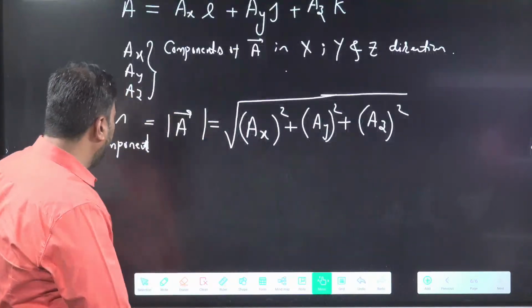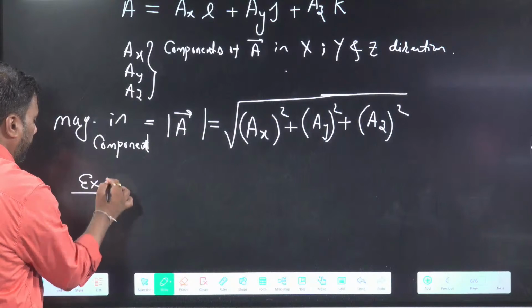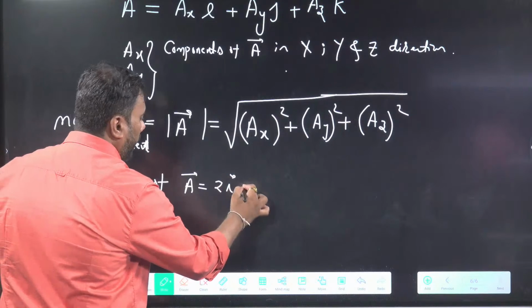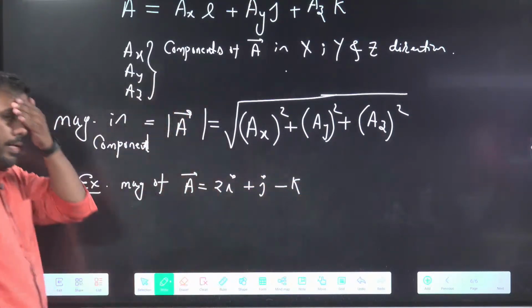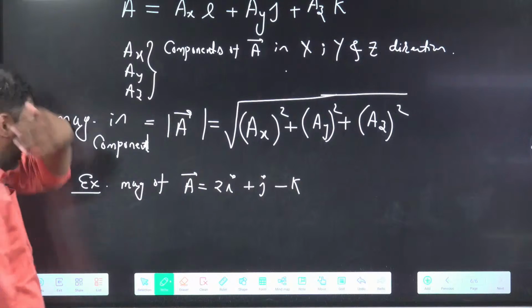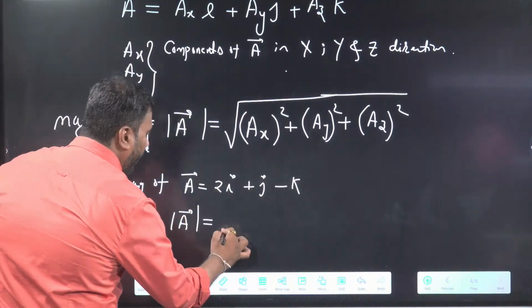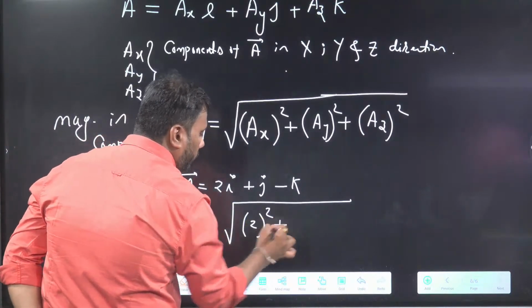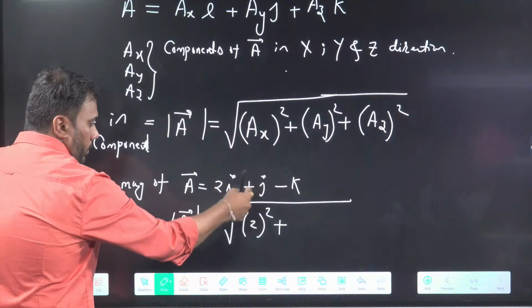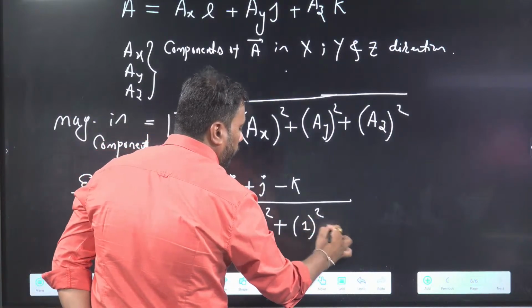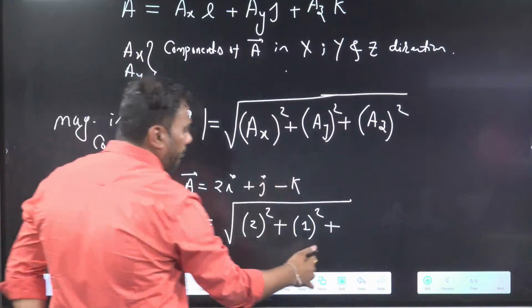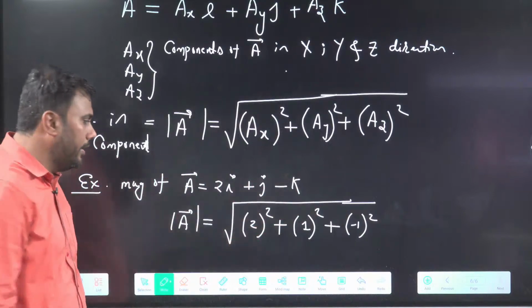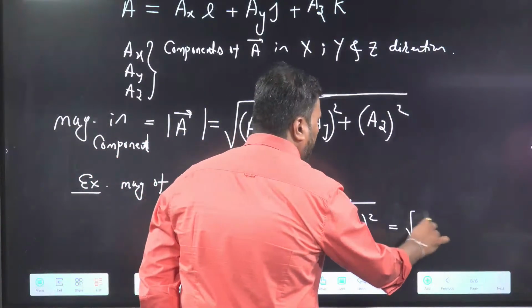I can give you an example here. Find the magnitude of the vector 2i plus j minus k. The magnitude of this vector will be equal to root over: x component is 2, so square of 2; in j cap, 1 is written here, so square of 1; in k cap, minus 1 is there, square of minus 1. Sign doesn't matter, minus 1 and plus 1 both have the same square. So this will come out as root 6.